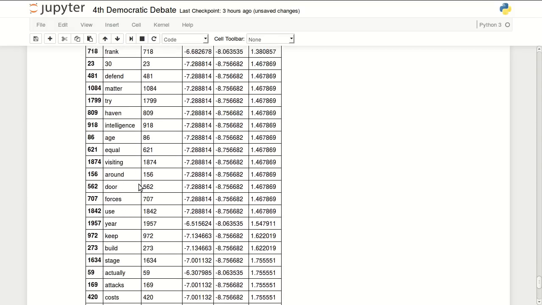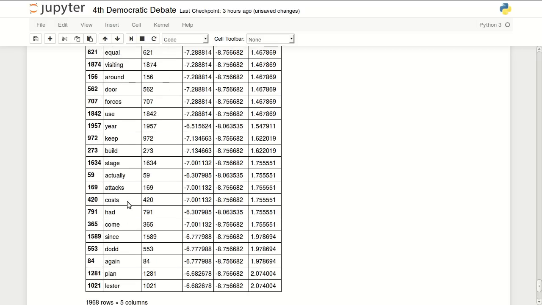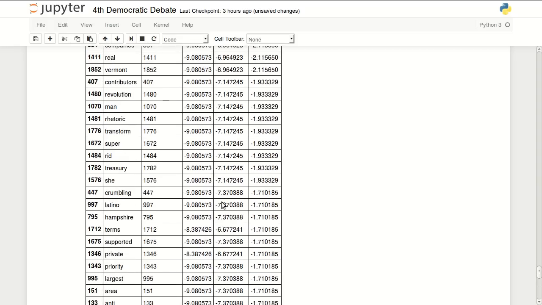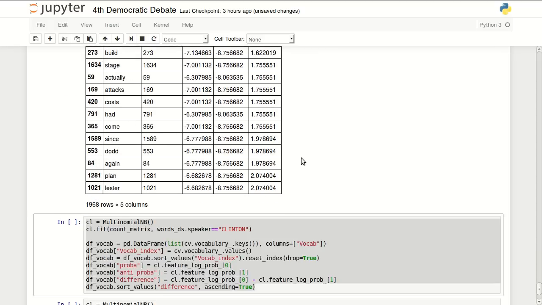The least telling words of him are Lister, plan, again, Dodd, since, come, had, cost, attacks, actually. And these are the least probable words to find in a sentence by Sanders. These are the most probable words compared to a sentence that he didn't say. So these are the most telling words that it's a Sanders sentence.